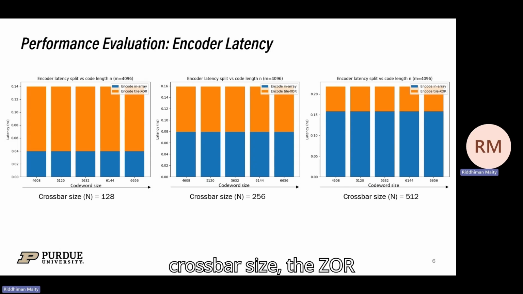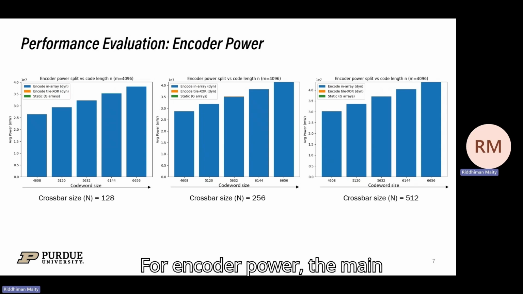As we increase the crossbar size, the XOR tree length is decreasing and XOR tree latency is also decreasing, but the XOR tree inside the crossbar is larger for larger crossbars. So the crossbar is taking more time to compute in the case of large arrays. And we have used a message length of 4096 to get that data.